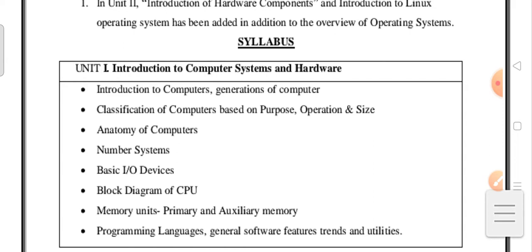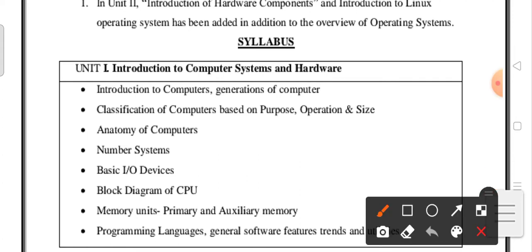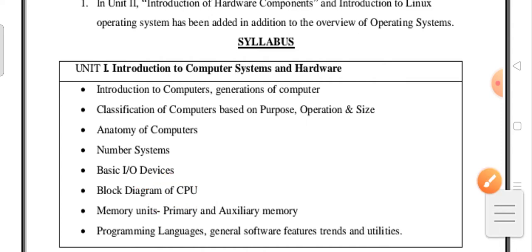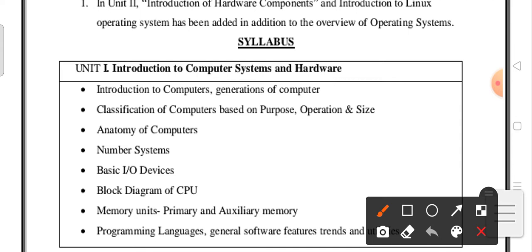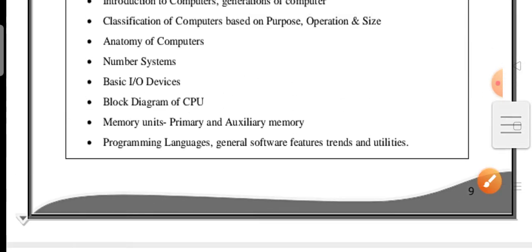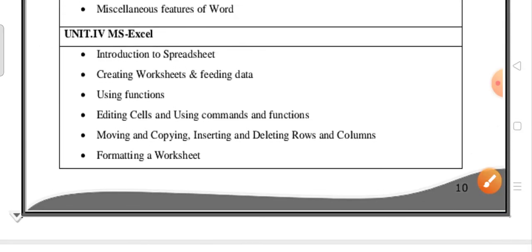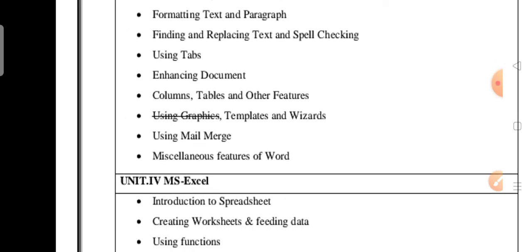First of all, I'm requesting all the students, please try to know the concept regarding any unit. If you don't know the content, you may get a question and not know about it. So what you have to do is, you already know very well about the introduction to computer systems. If you are thorough with this introduction, then even if you are unable to write the full question, you can write a little bit, 2 or 3 lines, instead of leaving the question, isn't it? So next coming to the one more weightage.